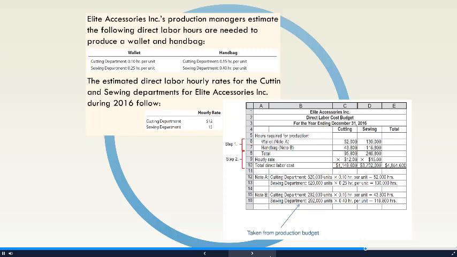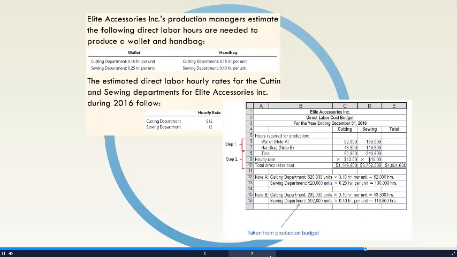So, for example, the wallets. We're going to take a look at the wallets, which we needed 520,000 units. This is coming from our production budget. Then we look and see how much time this wallet needs in the cutting department, which is 0.10 hours per unit. So we assign 52,000 hours in that cutting department for each wallet.